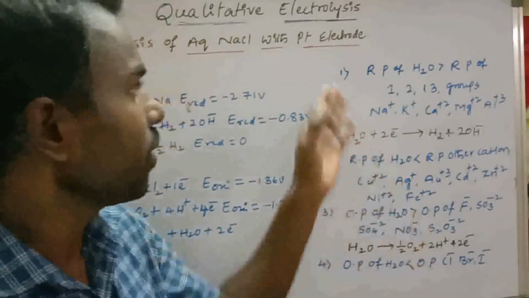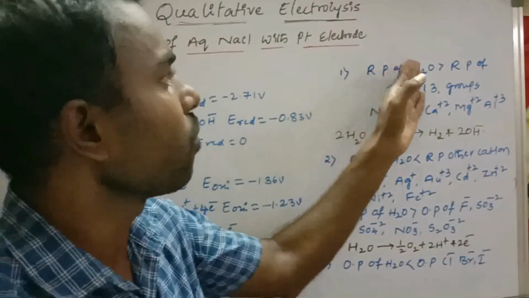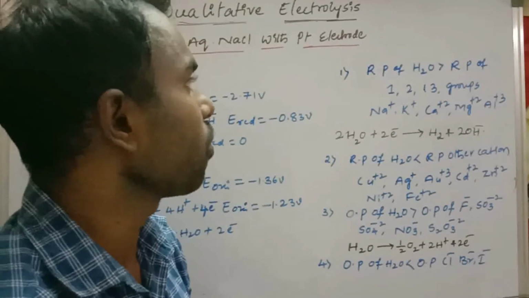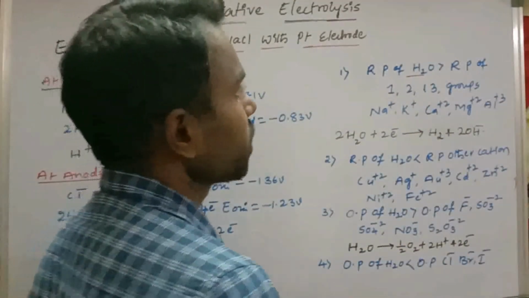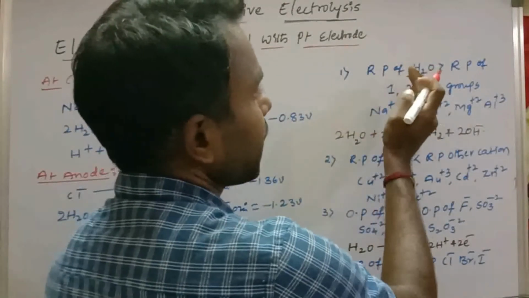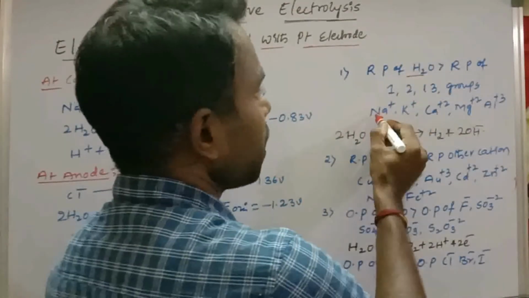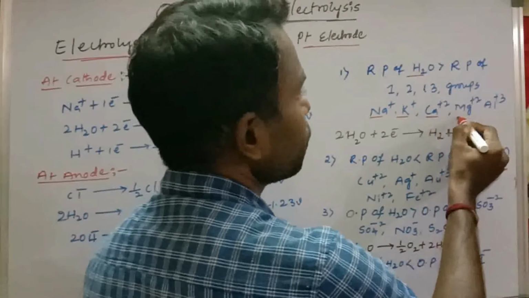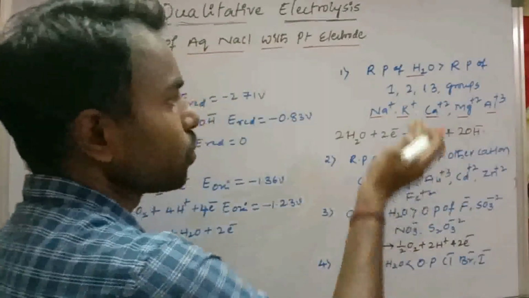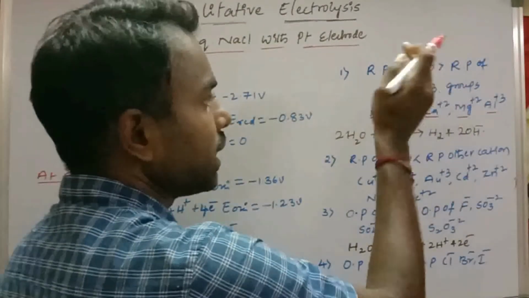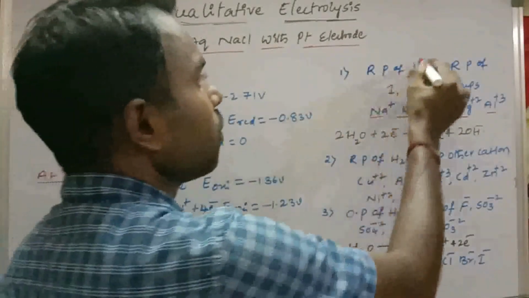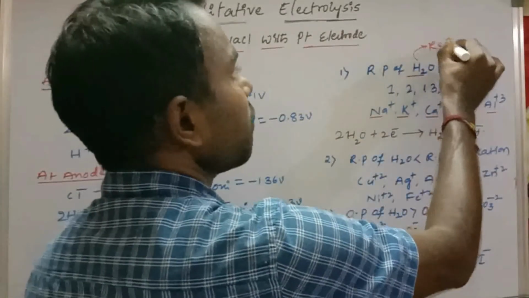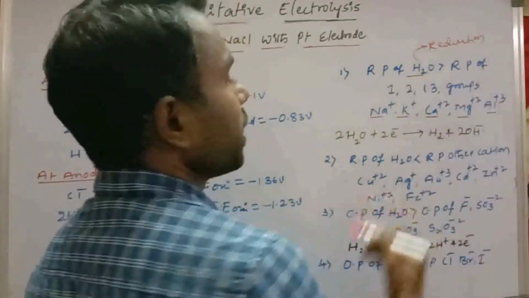In that, the first rule: the reduction potential of water is greater than the reduction potential of the first, second, third group cations. Those are Na+, K+, Ca2+, Mg2+, Al3+. So these elements' reduction potential is less than water. Then the water will undergo reduction at the cathode.